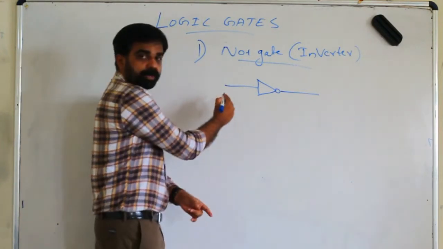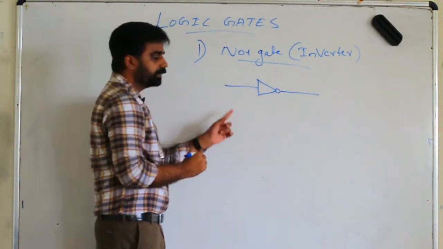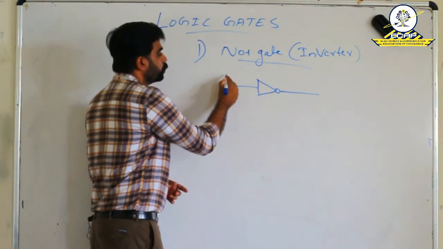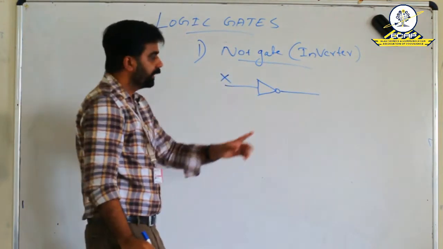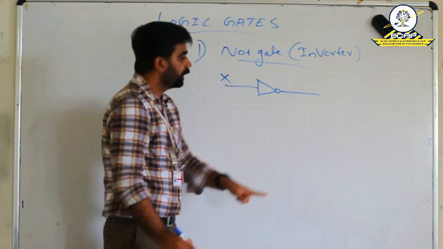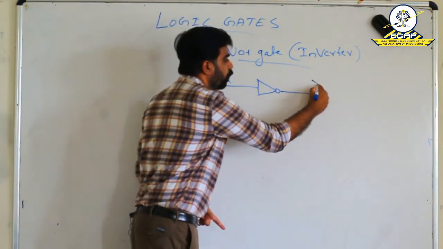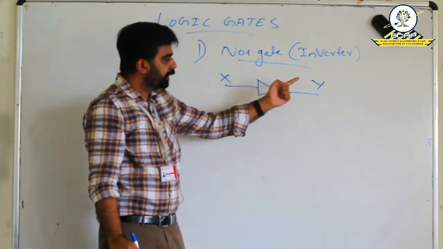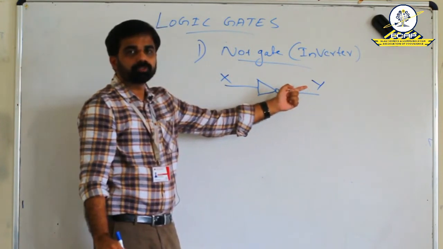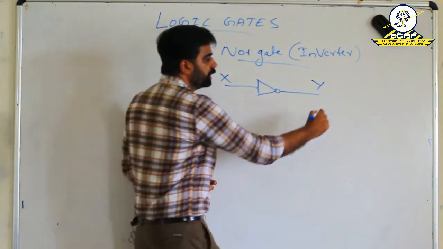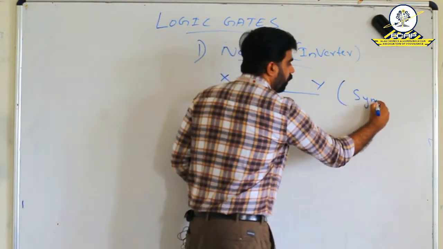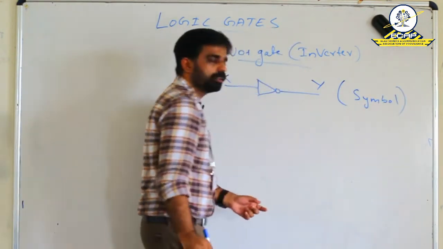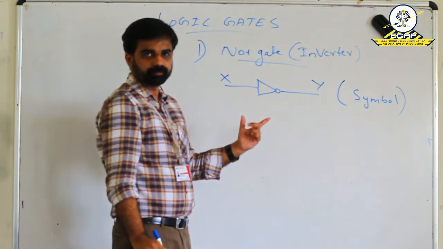So, here we are applying our input. Let the letter used for input be X. Here we are getting our output. Let it be Y. So, X is the input of this inverter and Y is the output of the inverter. So, this is the symbol of NOT gate or inverter.